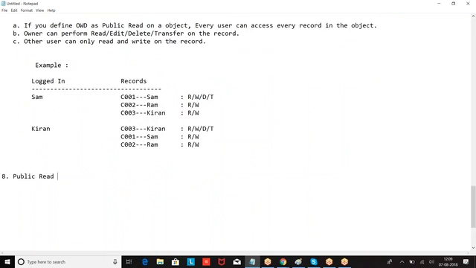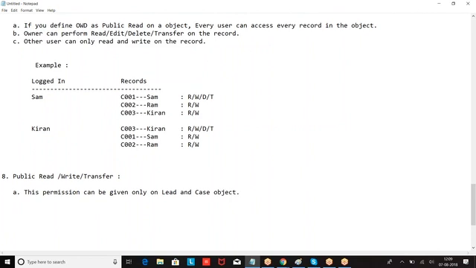Public read write transfer. The problem here, look at this. This permission can be given only on the lead object and case object.